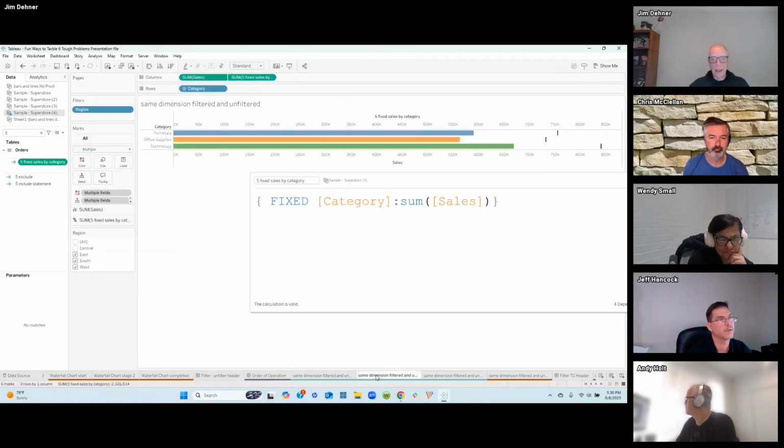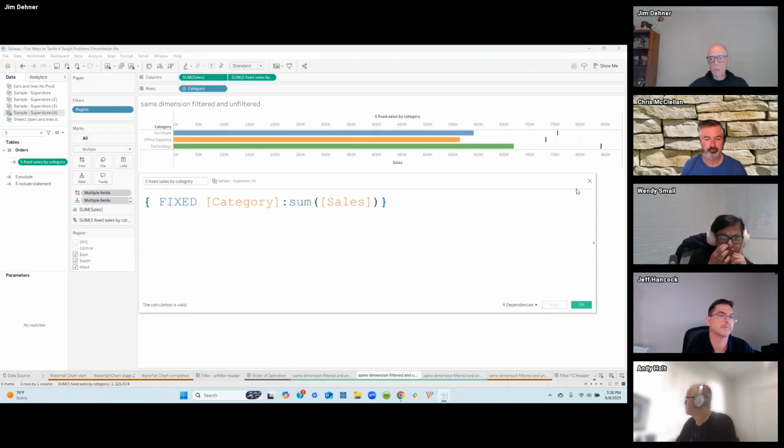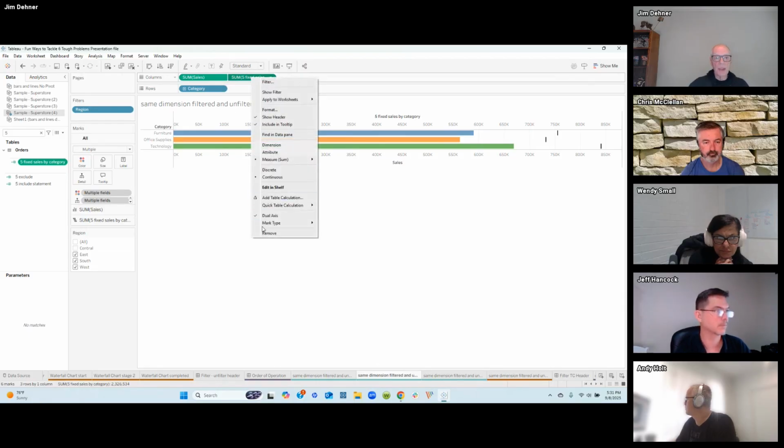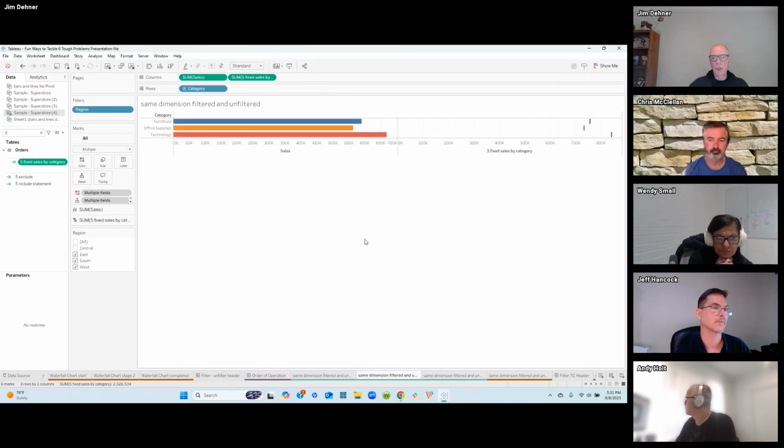And this comes in handy when you want to do something like this. People will say, I want to make a bullet chart, and I want to look at sales and at the fixed sales. I'm going to break the chart apart again, and we're going to put it back together. All we've done here is the same thing.